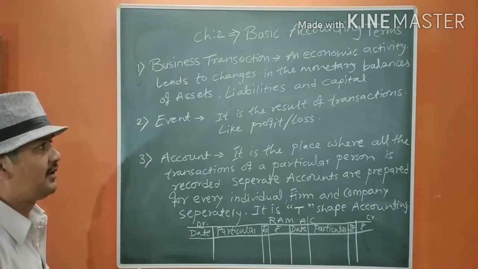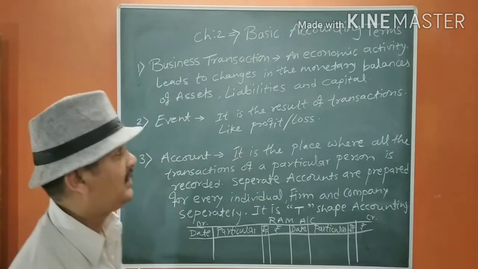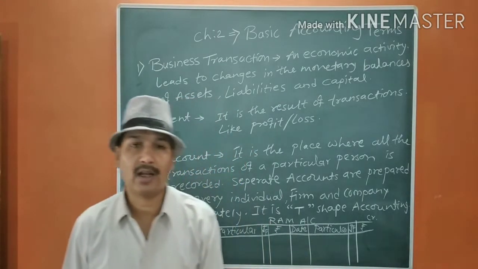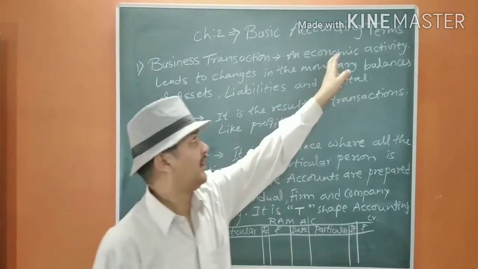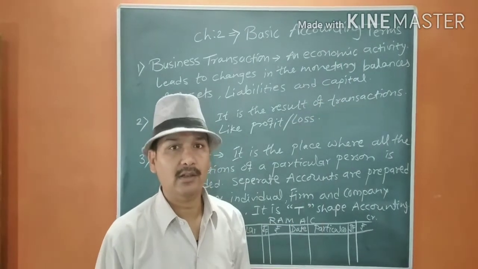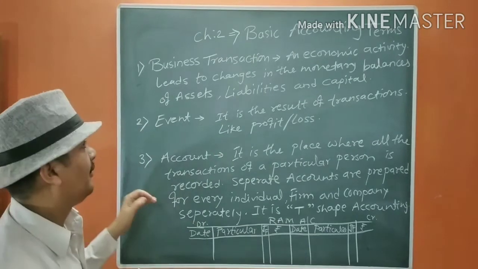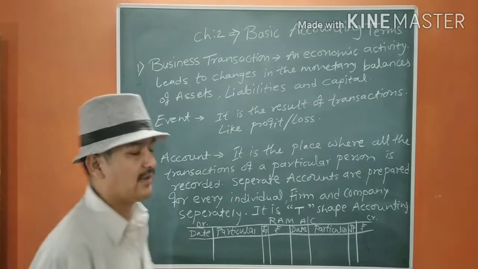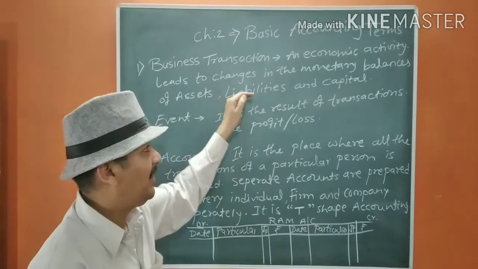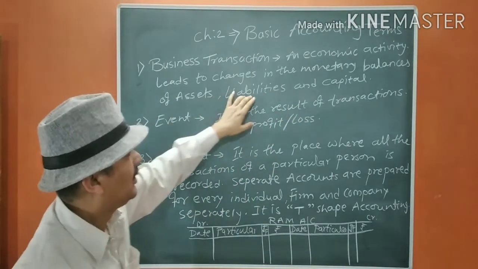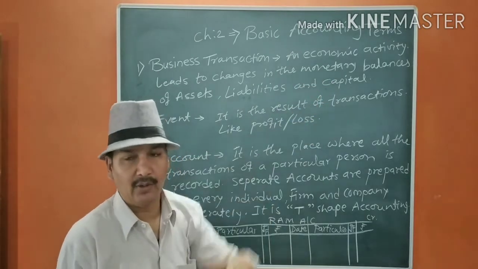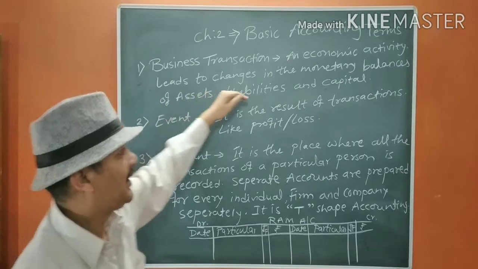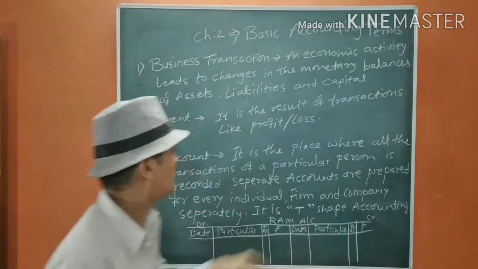First, business transactions. Business transaction is an economic activity which is related to the business for earning the profit. Economic activity means for earning the profit, and which is for business, leads to changes in the monetary balances of assets, liabilities and capital. These are also accounting terms, but we are going to discuss it afterwards. It changes the balances of assets, liabilities and capital.